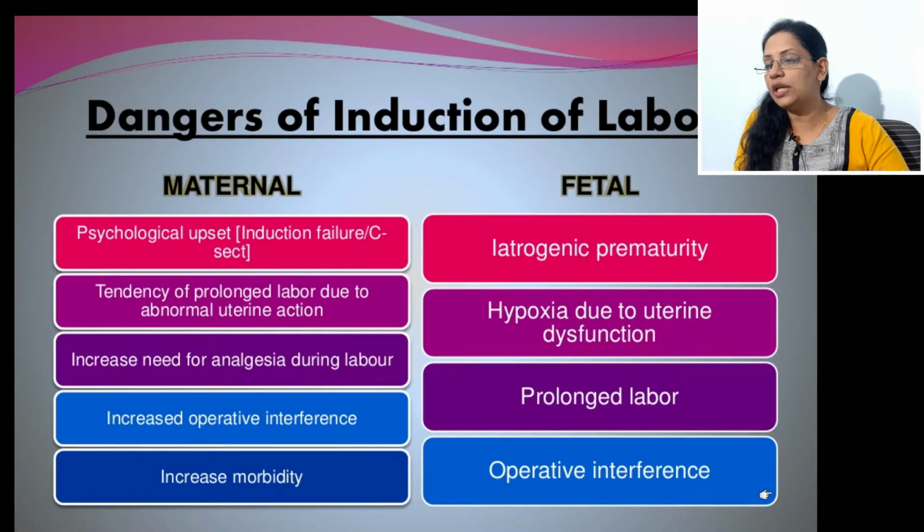Next is prolonged labor due to this induction of labor. Although we induce the labor with proper medicine, and doses of injections are properly adjusted with uterine contractions and according to patient's age and other things, still there are chances that a patient can go in prolonged labor. Normal duration of labor is 8 to 10 hours for primary patients and 5 to 6 hours in multipara patients. In these types of artificially induced labor pains, the duration of labor can prolong.